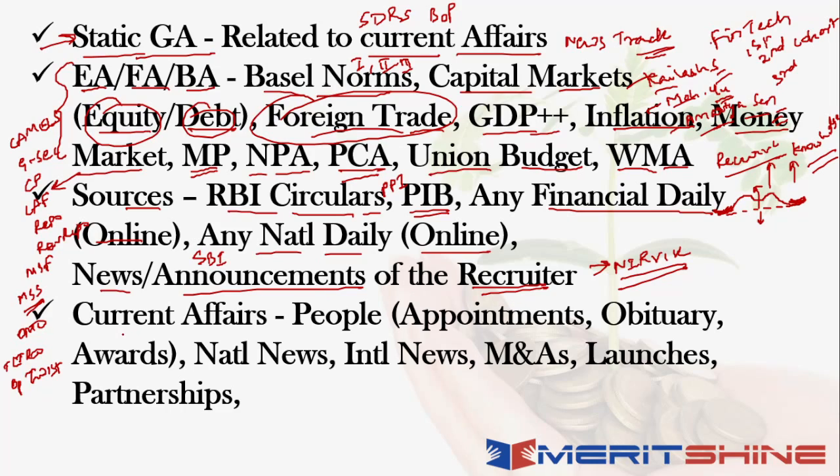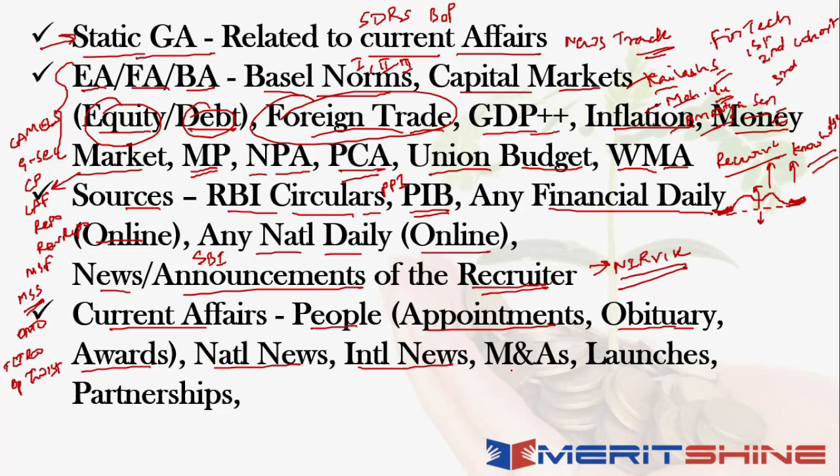Next up, when you're talking about current affairs, you're talking about people firstly. From the people perspective: who are the new people that have been appointed, who are the people who have either passed away or retired from their posts, and in the case of retirements, whose extension has happened, all that becomes important. What are the awards that have been given? Then you're looking at various kinds of national news, international news as well.